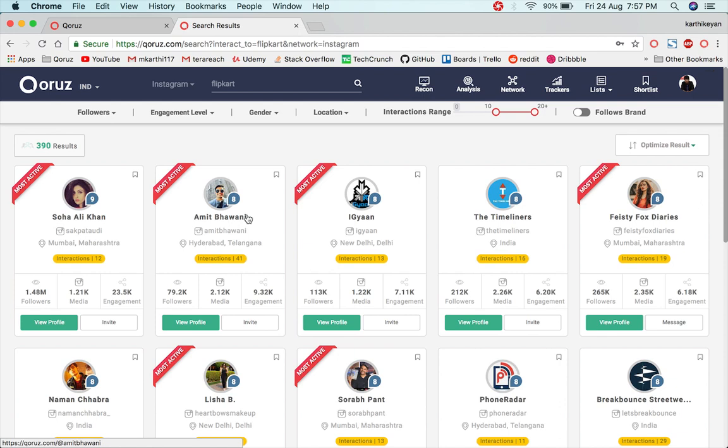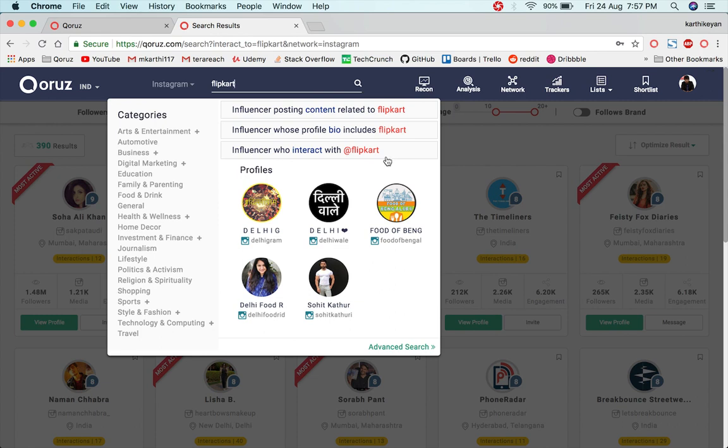For example, here Amit Bhavani has interacted with Flipkart's content 41 times. By interactions, I mean it can be Amit Bhavani going and liking Flipkart's content, or retweeting Flipkart's content, depending on the platform it changes. Any sort of interactions with Flipkart's content, we'll be quantifying it and we'll be displaying it here. So that's the influencers who interact with search.